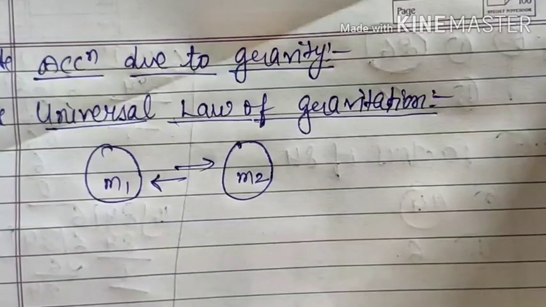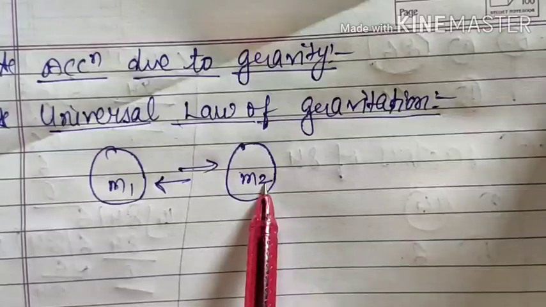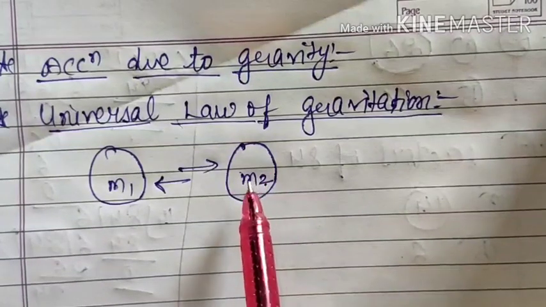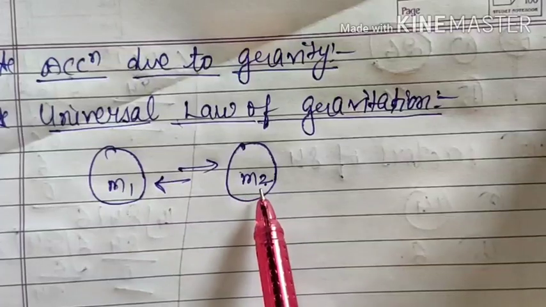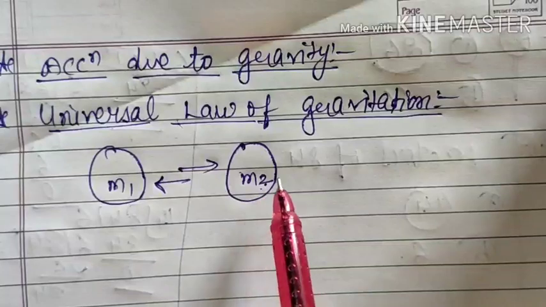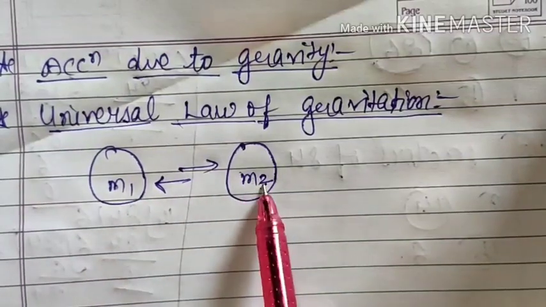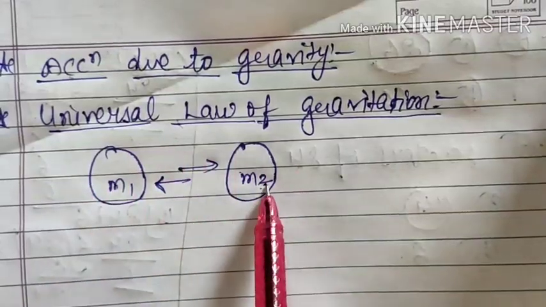And this gravitational force is always attractive only. That means this attraction force between these two bodies is the gravitational force, and it will always be attractive in nature, since masses are always of one type only. That means the mass of a body will always be positive, it will never be negative. So the product of both these masses will be a positive value. So the gravitational force is always attractive.